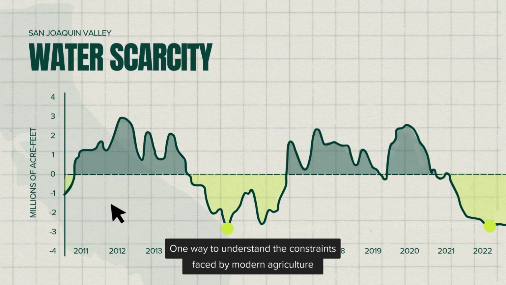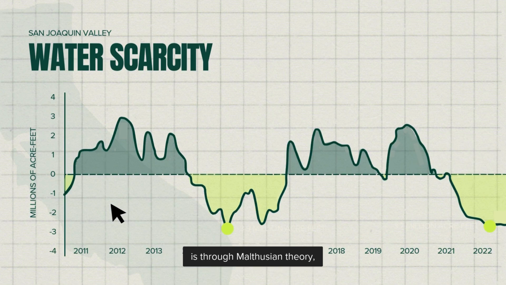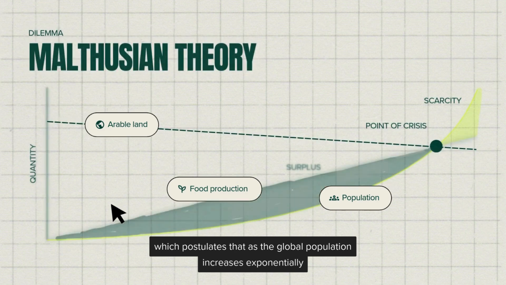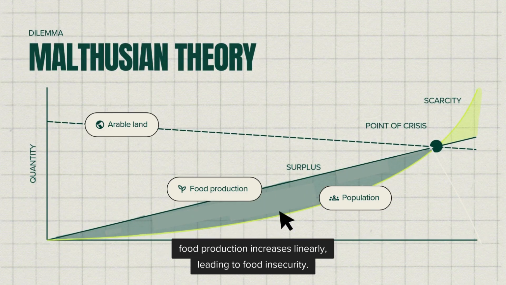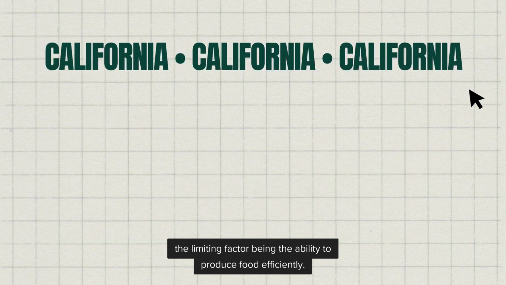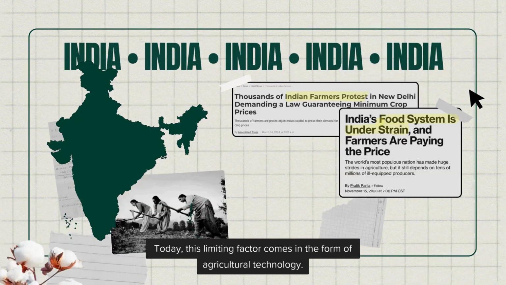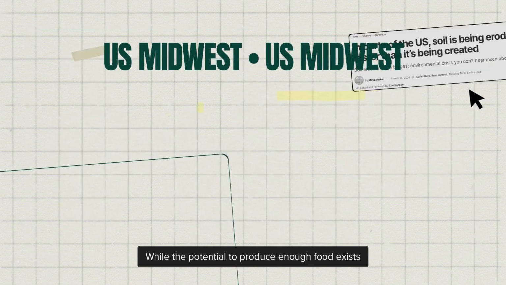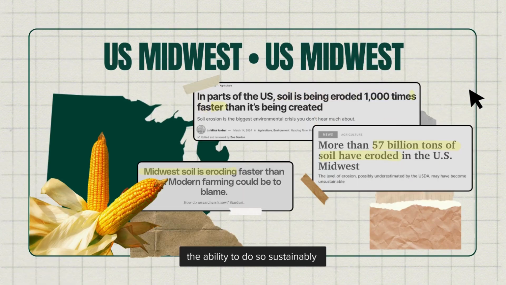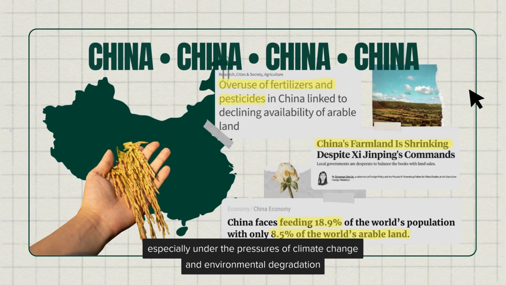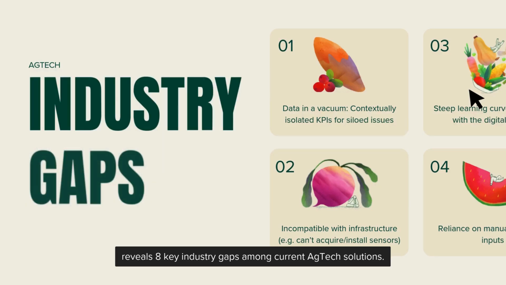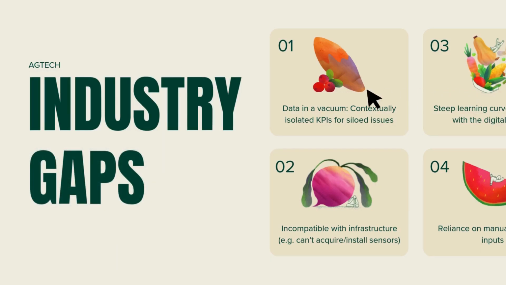One way to understand the constraints faced by modern agriculture is through Malthusian theory, which postulates that as the global population increases exponentially, food production increases linearly, leading to food insecurity, the limiting factor being the ability to produce food efficiently. Today, this limiting factor comes in the form of agricultural technology. While the potential to produce enough food exists, the ability to do so sustainably, especially under the pressures of climate change and environmental degradation, reveals 8 key industry gaps among current ag-tech solutions.